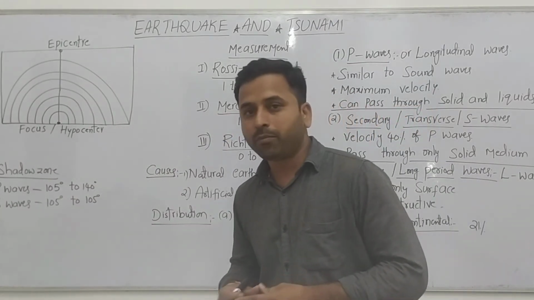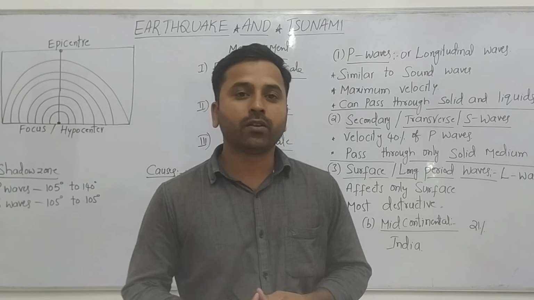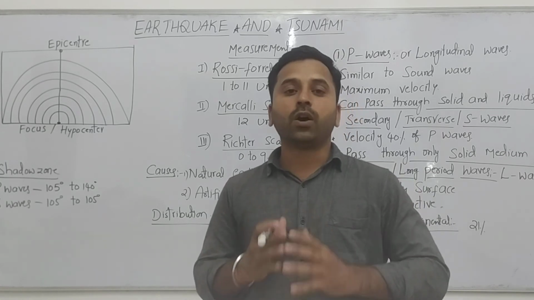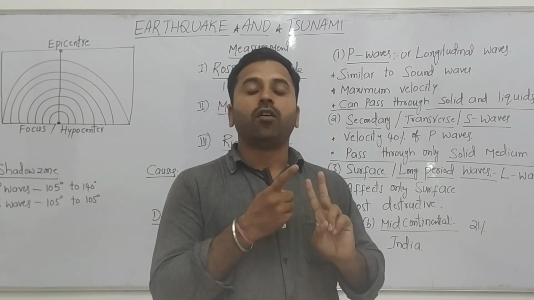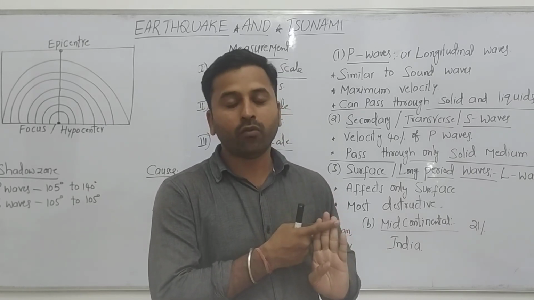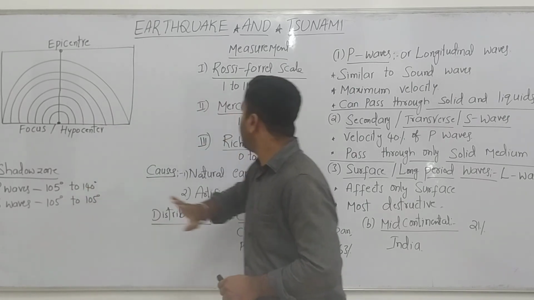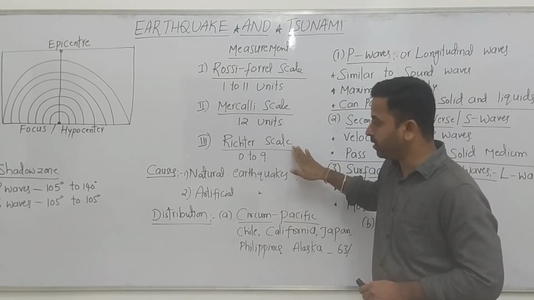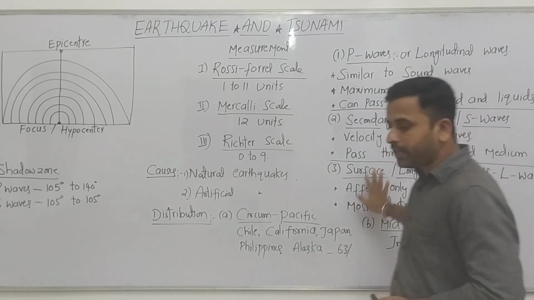So I think we have learned about the earthquake. In the next video, we are going to learn about the tsunami. Once again, we will revise what we have covered in this session. We covered the activity of the earthquake, causes, distribution, and measurement of the earthquake. You can see this is the activity, and this is the shadow zone, and these are the scales to measure it. Seismology, and these are the causes and distribution of the earthquake. Finally, these are the types of the waves.